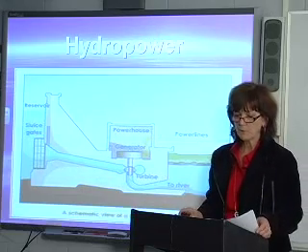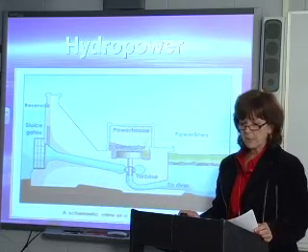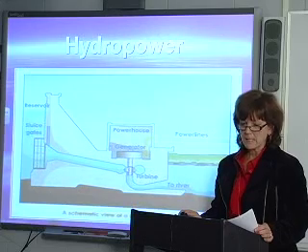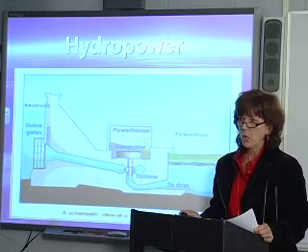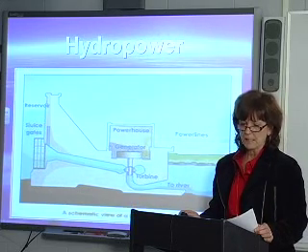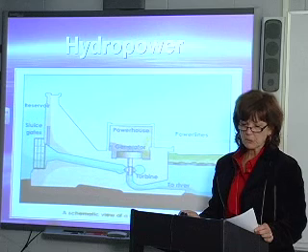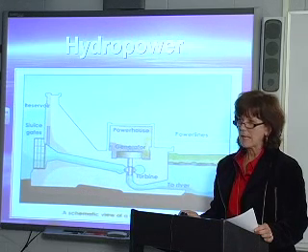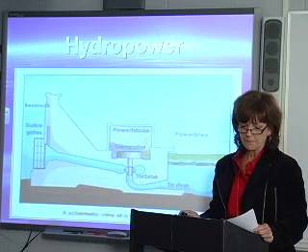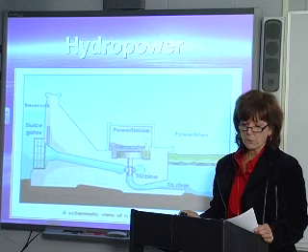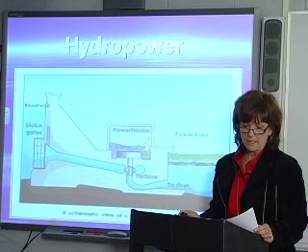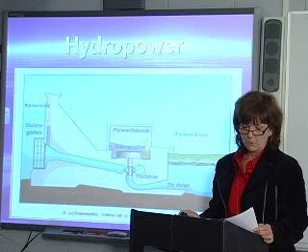Now let's review what we've learned. Kinetic energy is energy that an object has as a result of its motion. All objects possess kinetic energy, which is determined by the mass and speed of the object. Potential energy is the energy an object has as a result of its position. Potential energy is stored energy that has not yet been released.